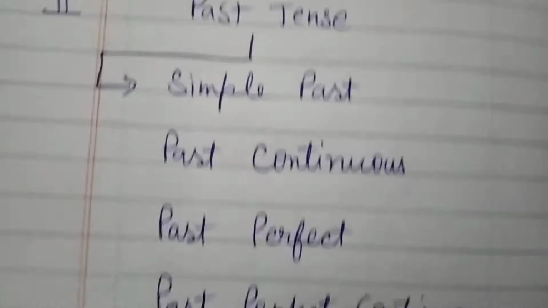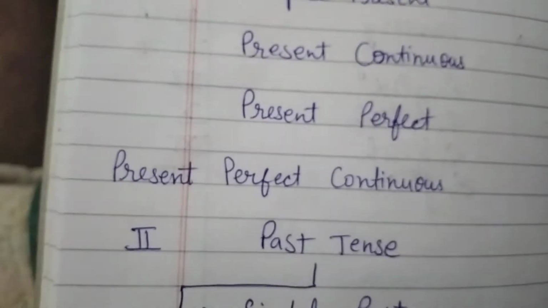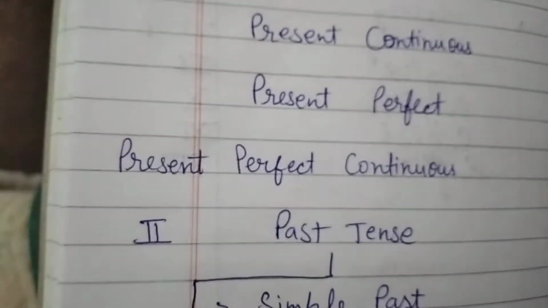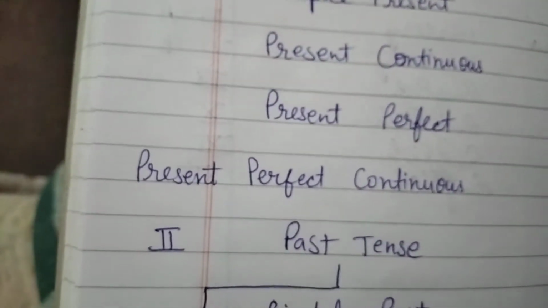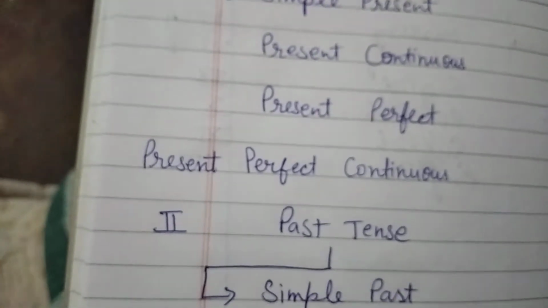So let's see about the present tense. In present tense, we study the habits that are according to the person, and it also expresses habitual action, and it also expresses general truths.